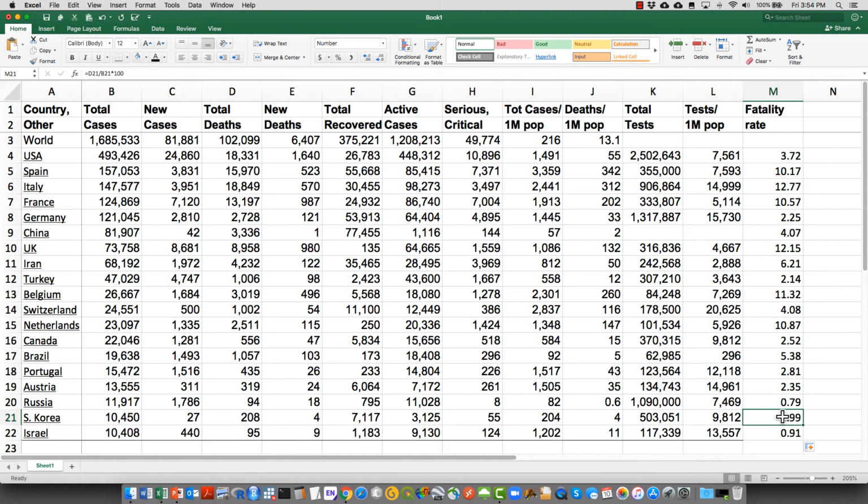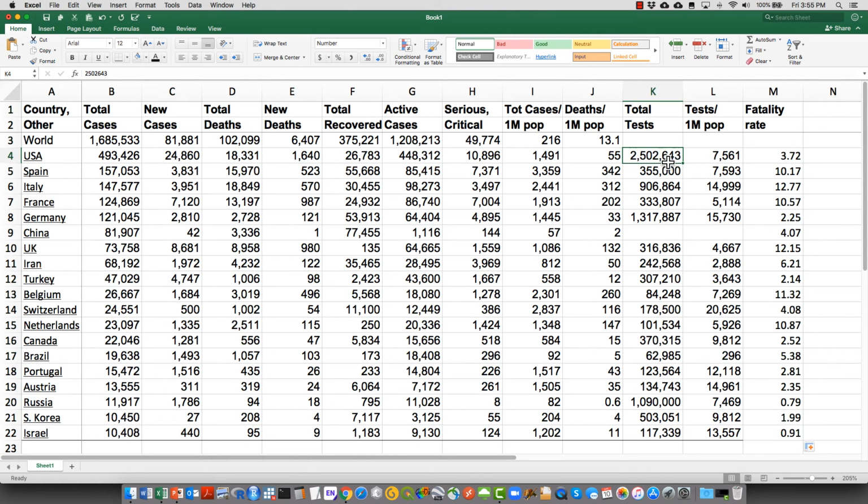And the discussion in one of the papers that I mentioned to you in the lecture is that these fatality rates in South Korea are lower than in Italy, for example, because the Italian population is an older population. You have a higher percentage of the population at older ages, who are more susceptible to die if they have the disease.